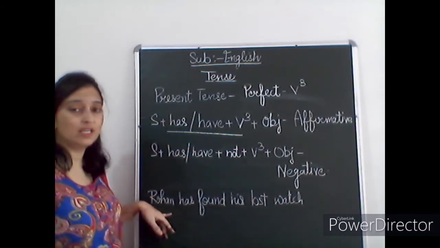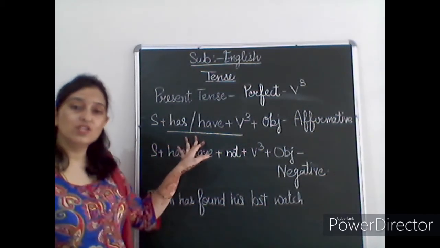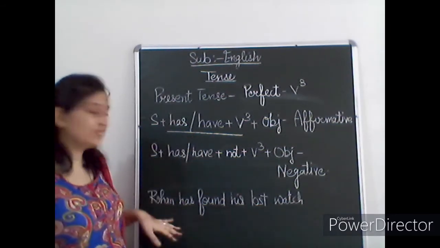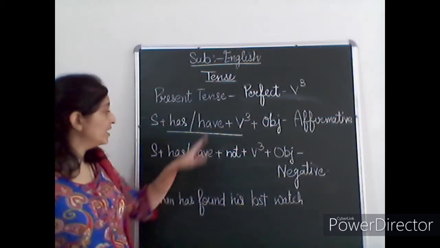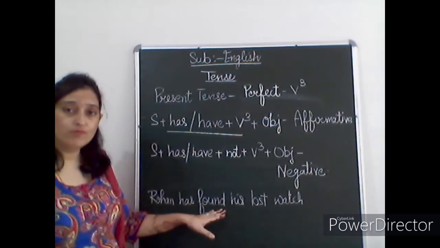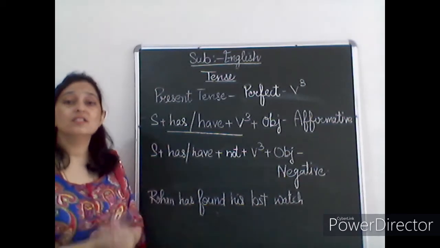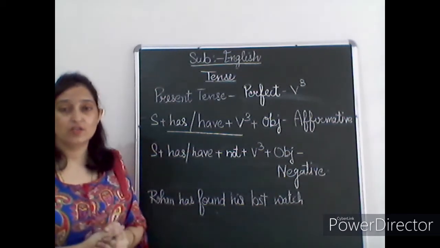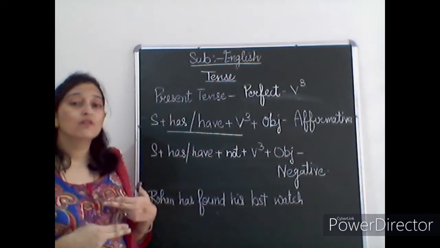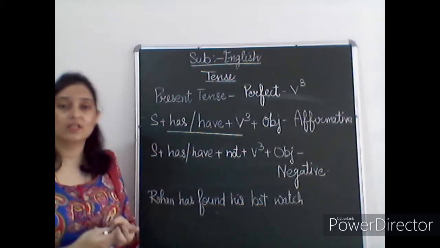Just like Rohan, I have written Rohan has. So this is a person's name. We have to make the decision here as per singular or plural. So Rohan has, and then verb third form, find, found. So this is the third form, found, and then the object, his lost watch. So this is the present perfect. We have revised the simple present, and then we have done the continuous form, the present continuous, and then we have just done this present perfect category.